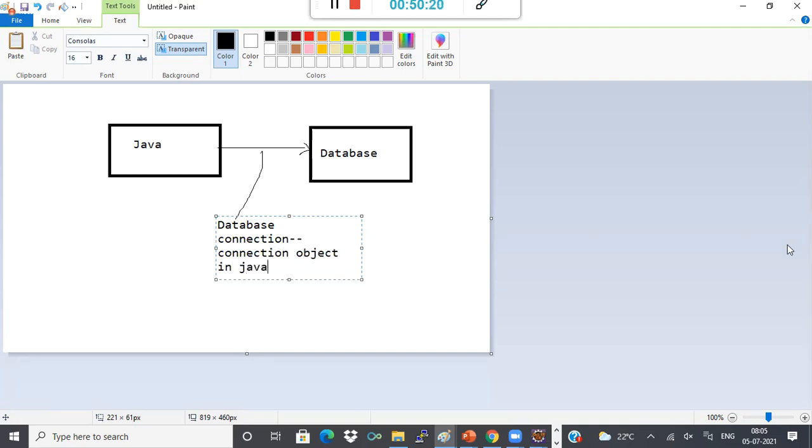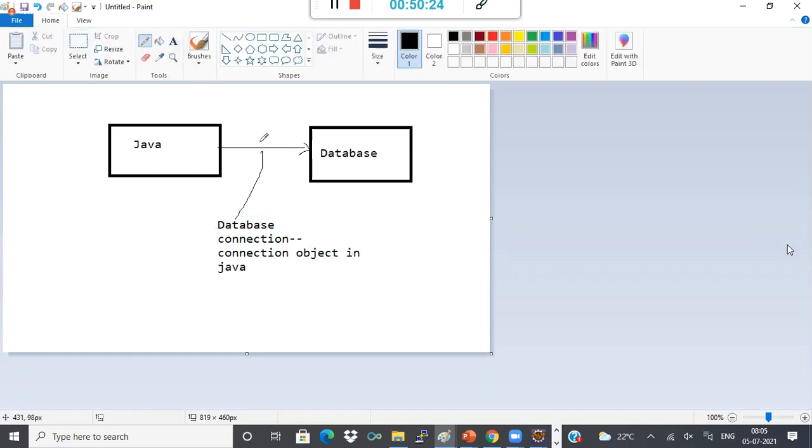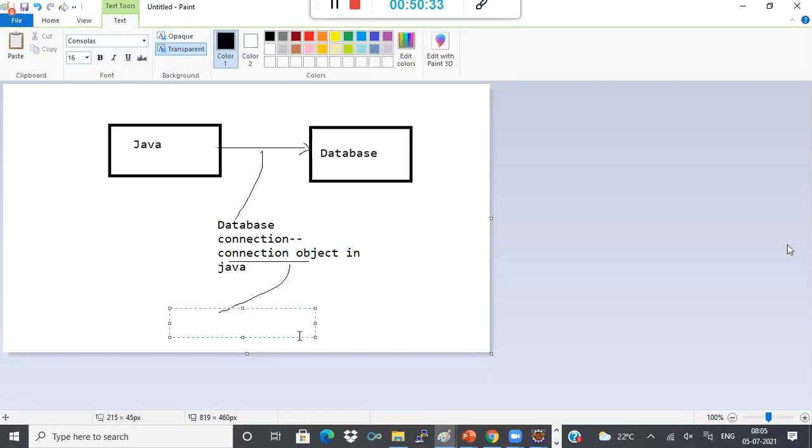This is your connection object in Java. Once you get a connection from Java to the database, you create a prepared statement. There is a class called PreparedStatement; Statement is also there, but PreparedStatement is more advanced.